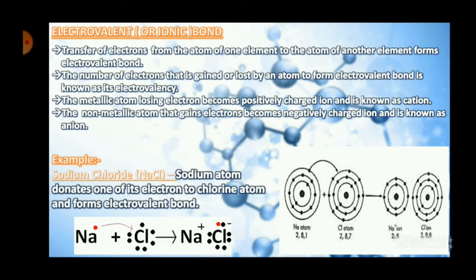Okay, so the first type of bond that we'll take into account is the electrovalent bond, or the ionic bond. Ionic is a word that comes from ions. I think all of you have heard about ions. What are ions? Ions are either positively or negatively charged particles. So in an electrovalent bond, we take away an electron from one atom and give that same electron to some other atom.